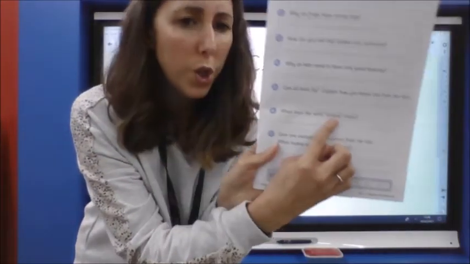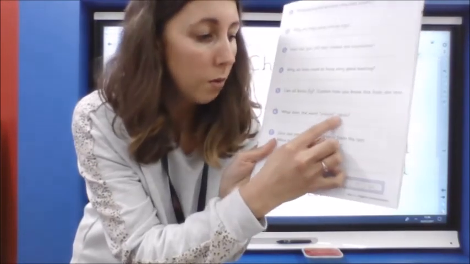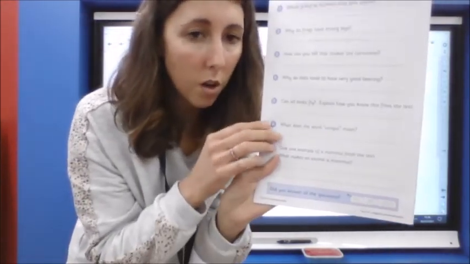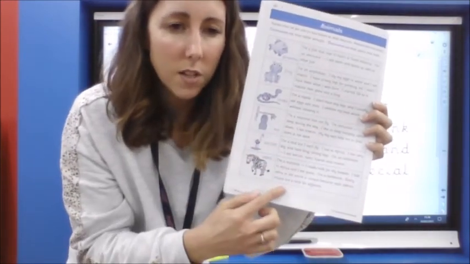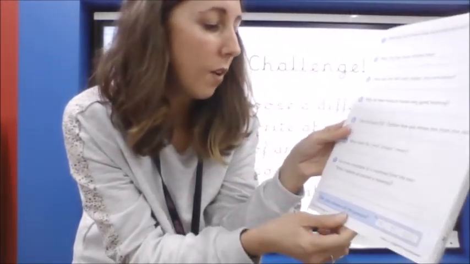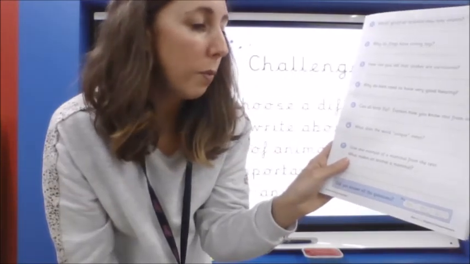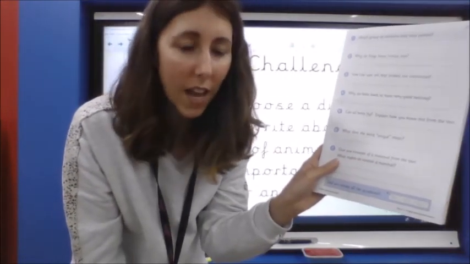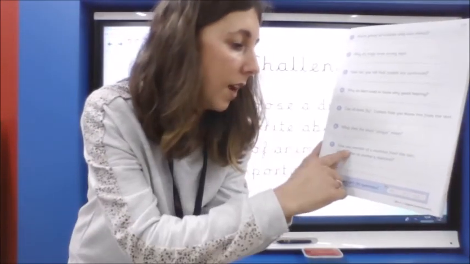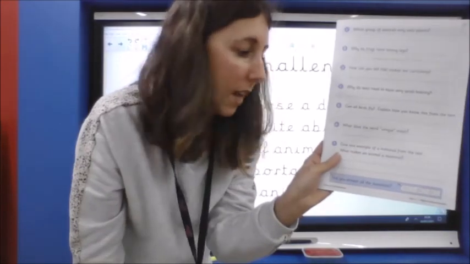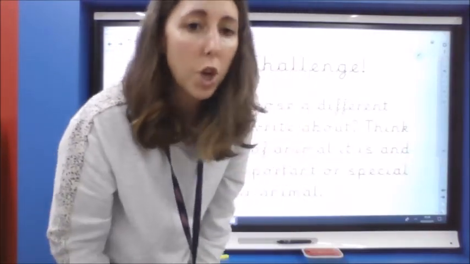What does the word unique mean? Now, unique is in the speech marks, the inverted commas that we talked about yesterday. So go and find where it says the word unique, and see if you can explain what that word means. And number 7, give one example of a mammal from the text. What makes an animal a mammal? So you've got 2 parts to that one. Give an example and what makes an animal a mammal. Okay, sure you're going to do a real super job.